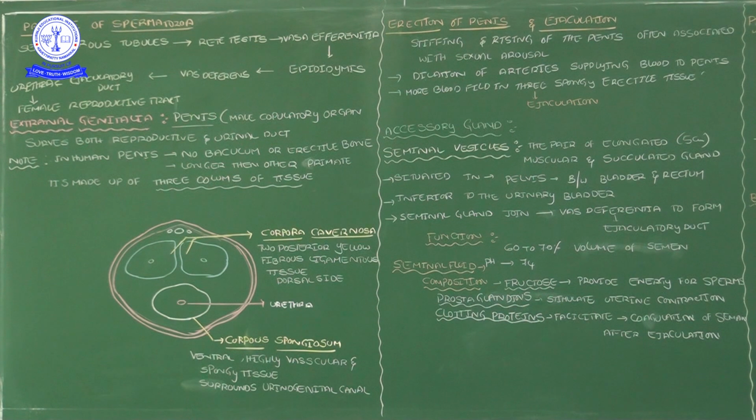Understood? In the first column we discussed the passage of the spermatozoa, from their development in the seminiferous tubule to how they are released from the body. And the external genitalia of the male, the penis, its internal structure, and how its characteristics differ from other primates. We saw all that. You should remember corpora cavernosa and corpus spongiosum. Inside the corpus spongiosum is the urethra.